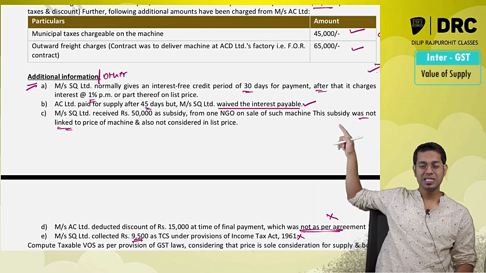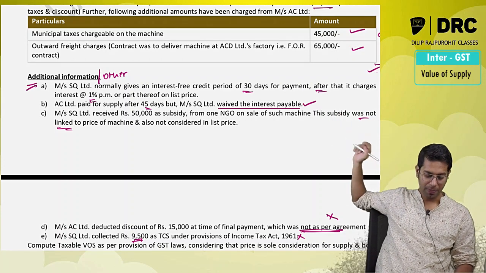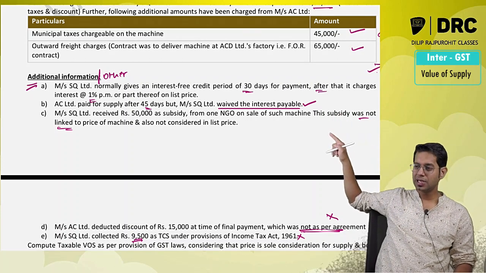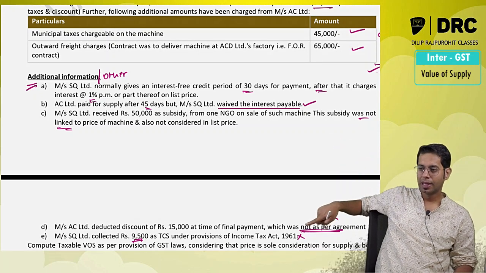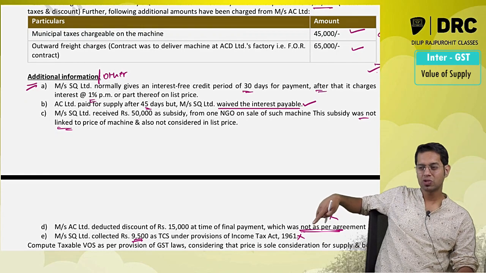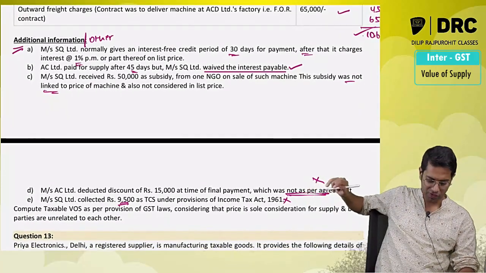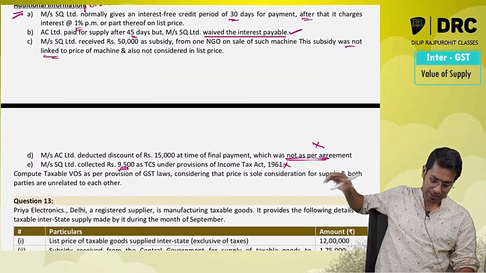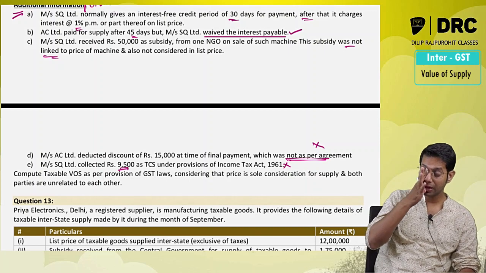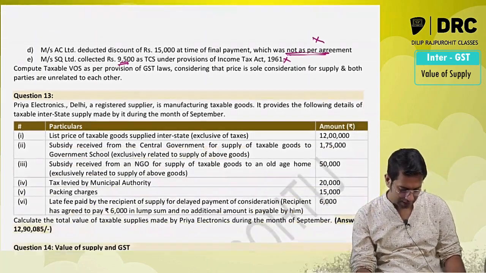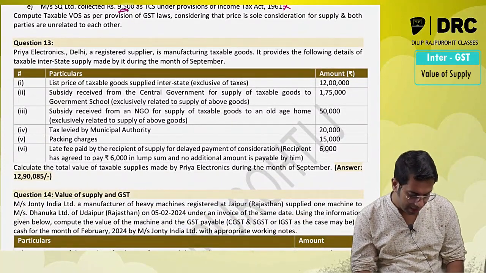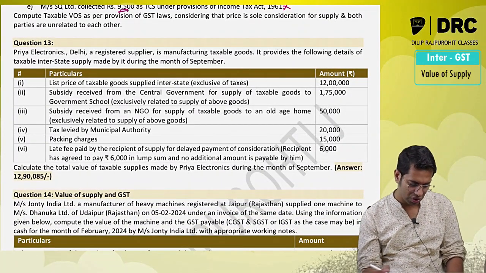So since this interest is waived off, it will not be added in value of supply. Then 50,000 rupees subsidy, since it is not directly linked to the price, will not be added in value of supply. Then 15,000 rupees discount, since it was not agreed, will not be reduced from value of supply. Then 9,500 TCS, as per the clarification given by CBIC, will not be included in value of supply. Priya Electronics, again a simple question.